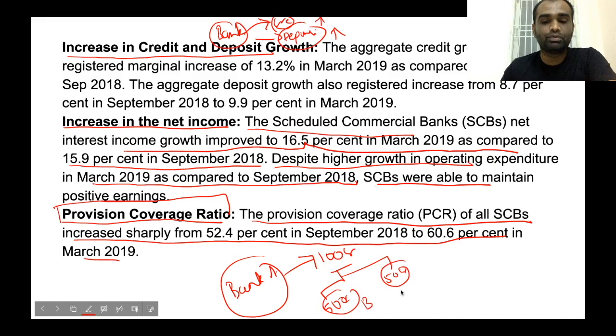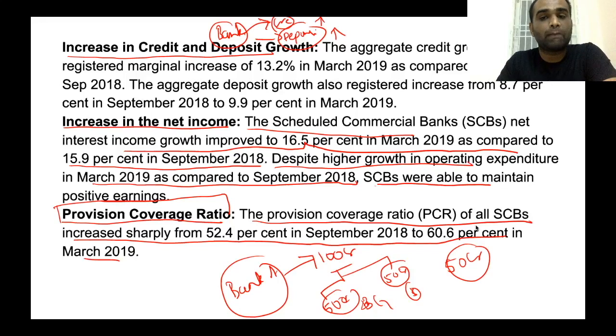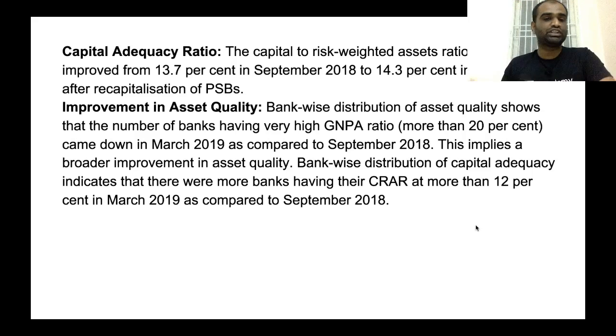Now, this one is a good loan, this one is a bad loan. Now, according to the provision coverage ratio, bank A has to set aside 50 crore worth of money which can compensate for the 50 crore worth of bad loan. So, whatever amount is there in bad loans, the particular bank has to set aside that amount for the provision coverage ratio. Clear? Now, that is called provision coverage ratio.